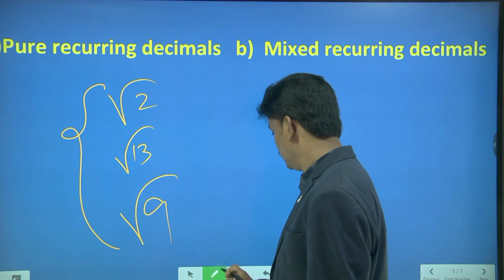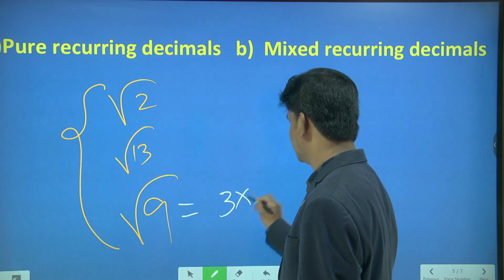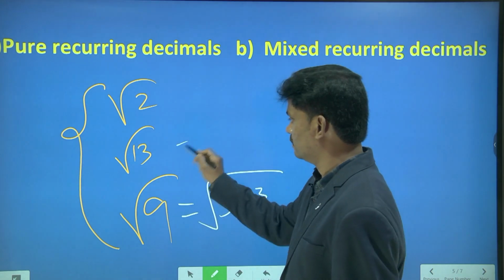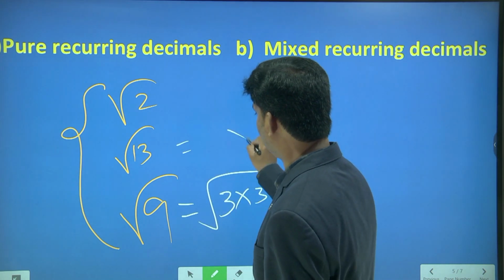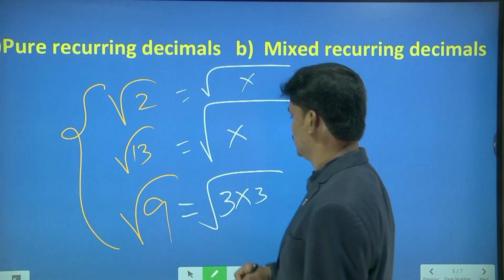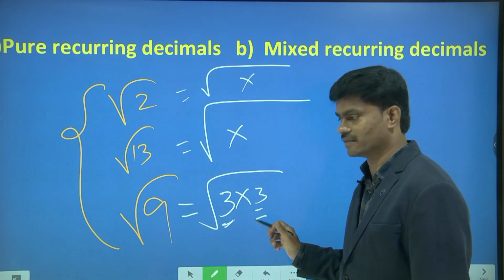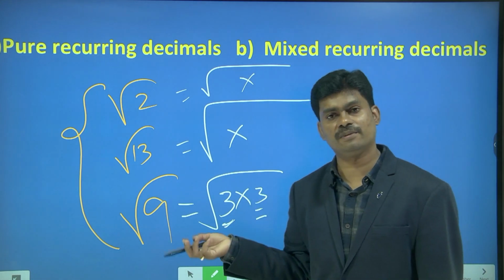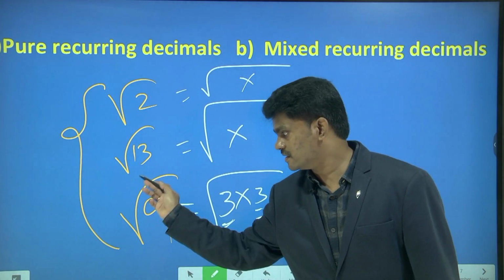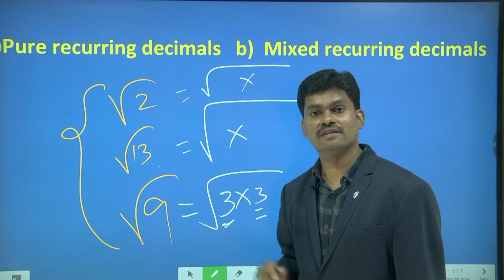Right? I know how to express 9 as 3 into 3. I know it. But 13 I can't, and 2 also I can't. So 9 can be expressed as a product of two equal factors. 13 cannot be expressed as a product of two equal factors since it is a prime and it is under root. 2 is a prime and it is under root.